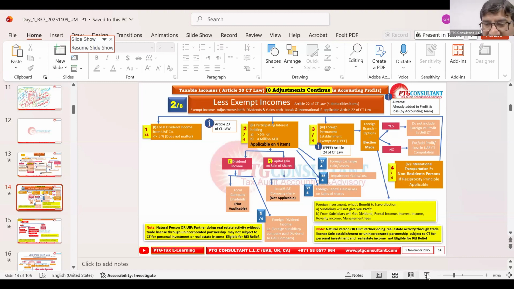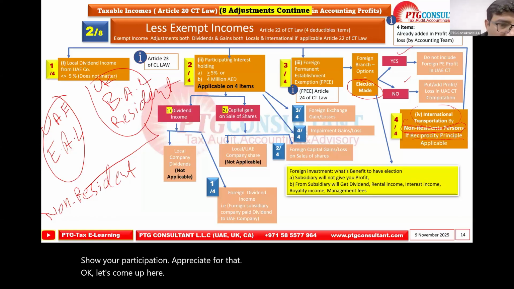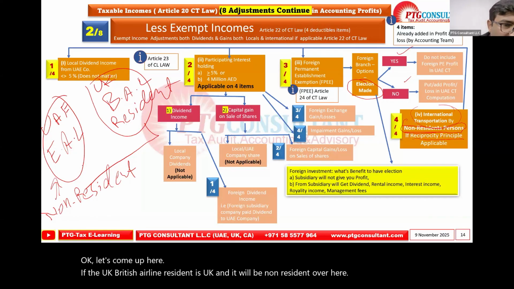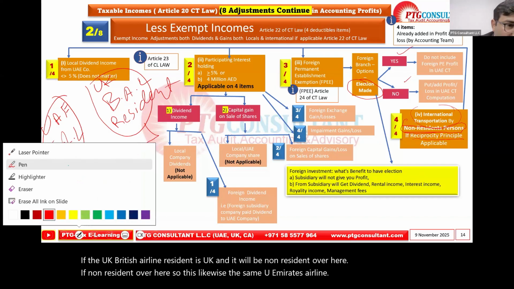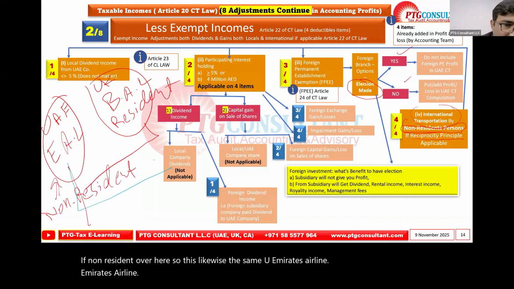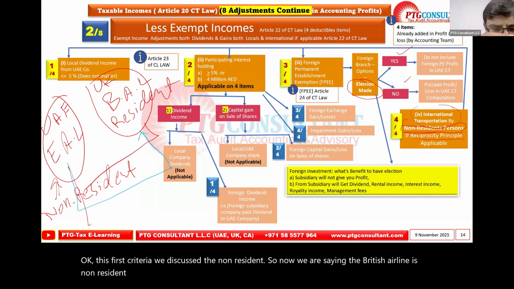Okay, let's come up here. If the UK British Airline's residence is the UK, it will be non-resident over here. And likewise, the same for the UAE Emirates Airline, if it comes up here, it will be the same non-resident. Okay, this first criteria we discussed, the non-resident. So now we are saying the British Airline is non-resident from the UAE perspective, or any other airline, Canada Airline, whatever.